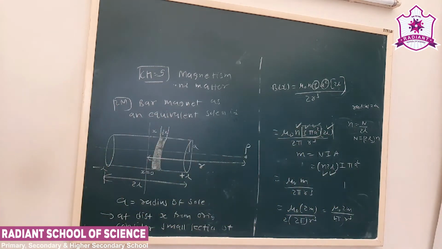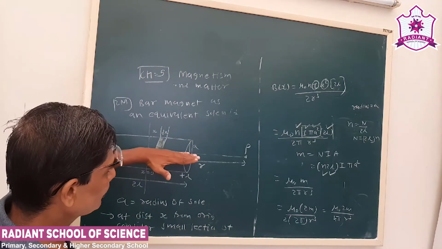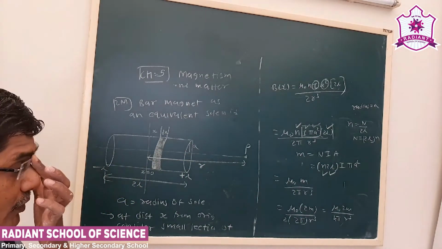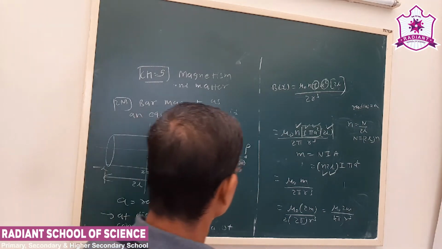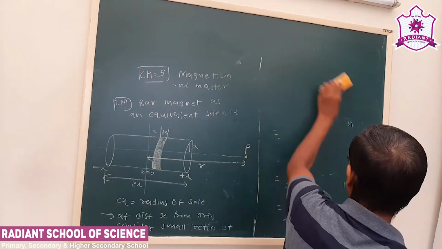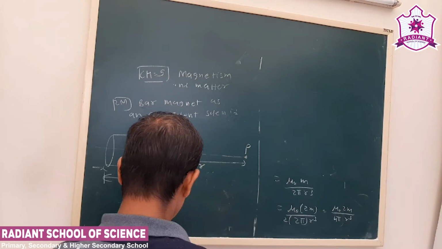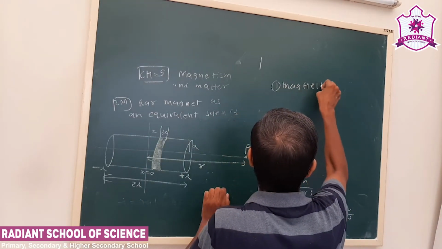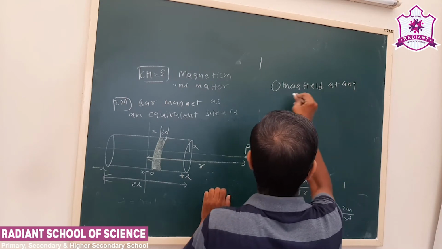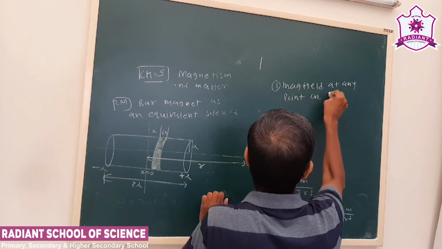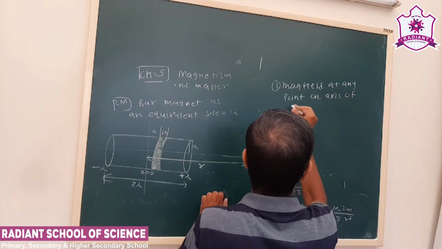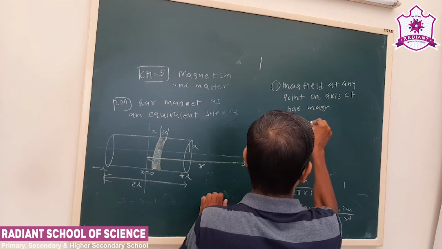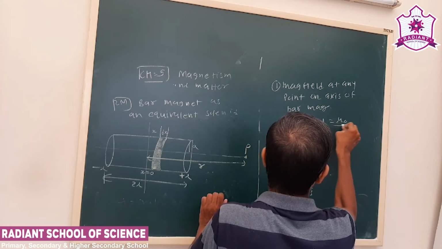So that gives the formula. This is nothing but the axis of a solenoid. So on a comparative basis, the magnetic field at any point on the axis of a bar magnet, B axis, is mu 0 upon 4 pi.